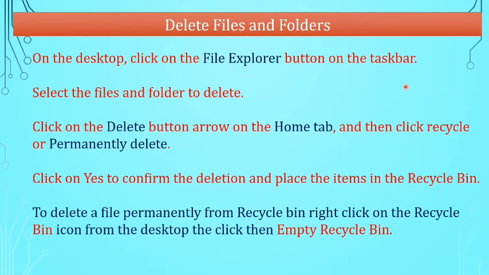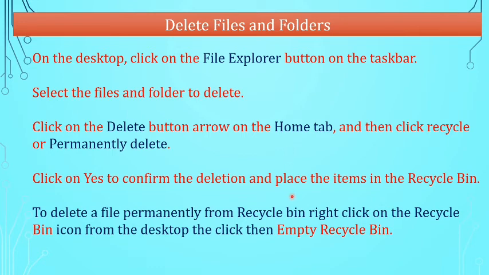Delete files and folders. On the desktop, click on the File Explorer button on the taskbar. Select the files and folders to delete. After that, click on the Delete button arrow on the Home tab and then click Recycle or Permanently Delete.